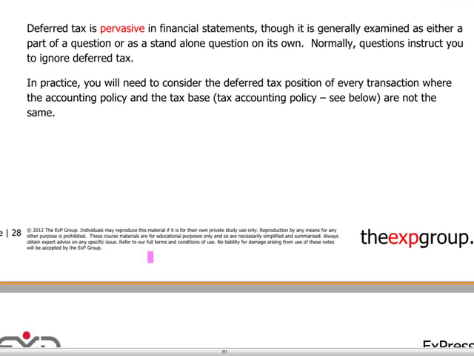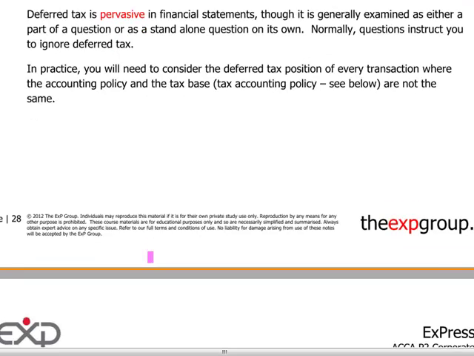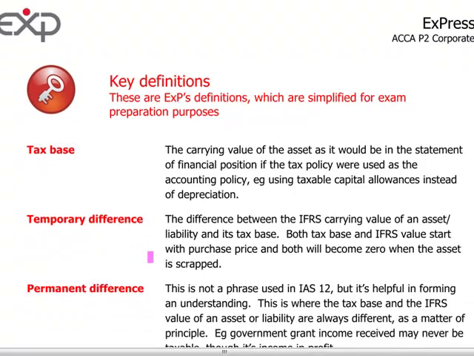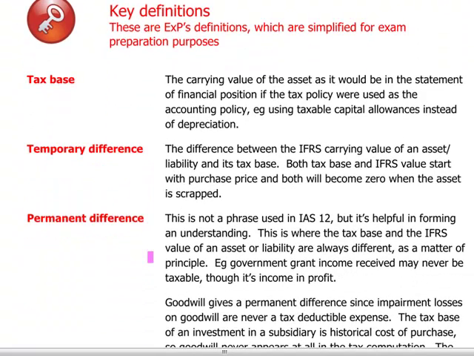The easiest way to calculate or to remember deferred tax is, first of all, to know the following definitions. What is the tax base of an asset or a liability? A tax base is actually the value that the asset or liability will have in the statement of financial position if instead of the IFRS rules we were using tax rules. So for an item of property, plant and equipment, we will be using capital allowances instead of depreciation.